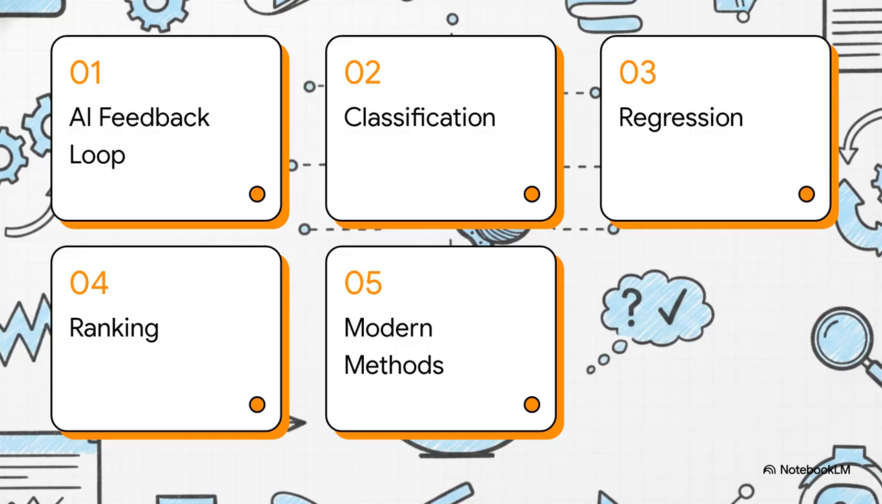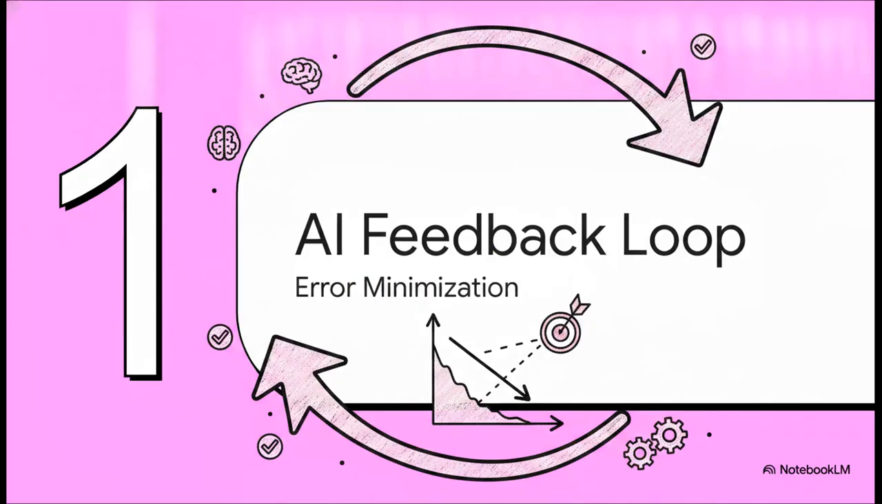First, we'll look at the AI feedback loop. Then, the specific teaching styles for classification, regression, and ranking. And finally, we'll dive into the modern methods powering today's most advanced systems. All right, let's jump right into part one, the AI feedback loop.